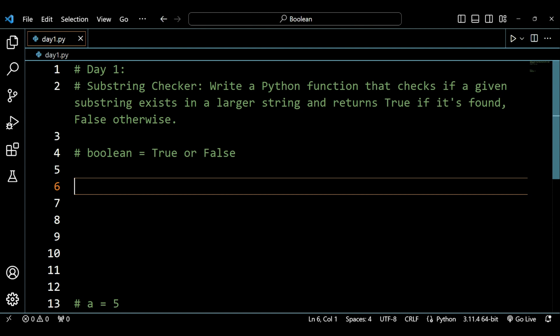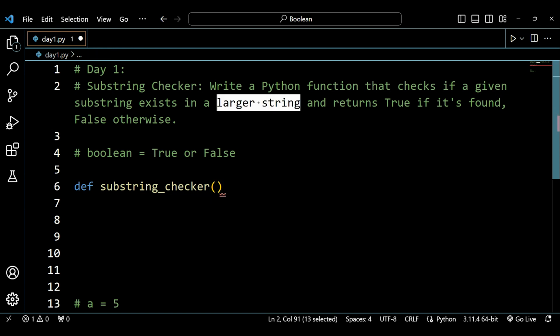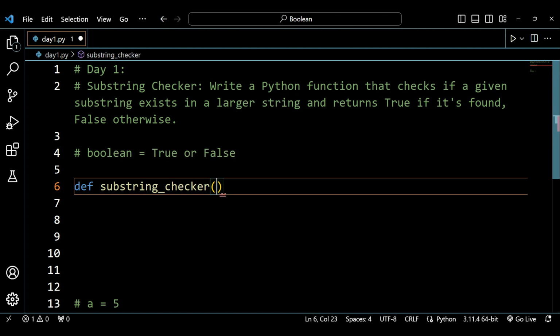Now let's start this tutorial without wasting any time, and I'll be writing a condition. First of all, I'll be writing a function which I will call substring checker. Now I will be taking two parameters. The first parameter will be my larger string, and then the second parameter will be my substring.